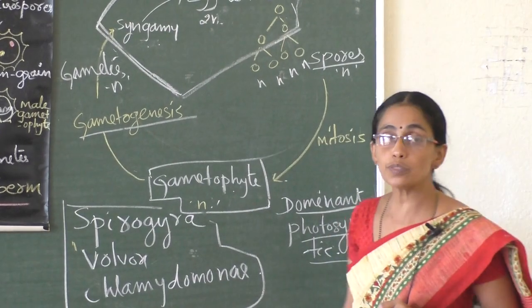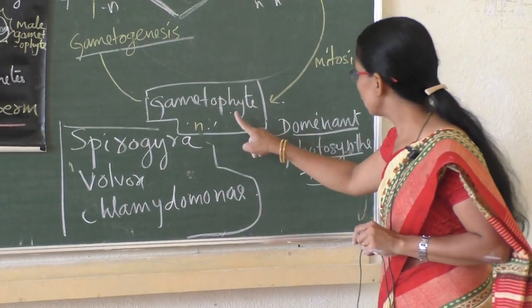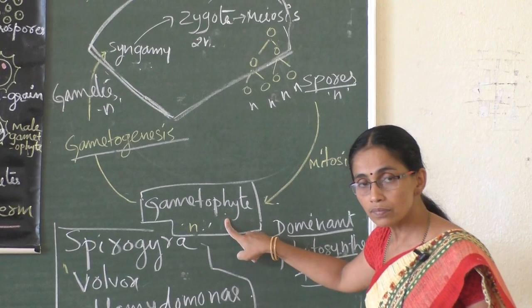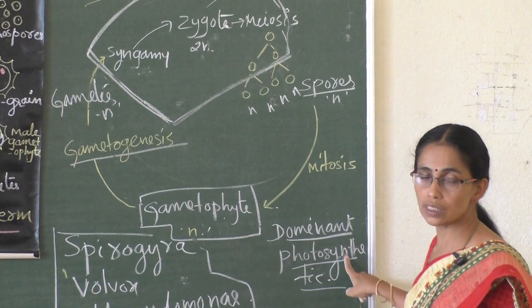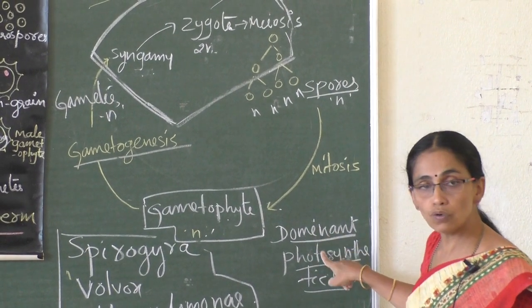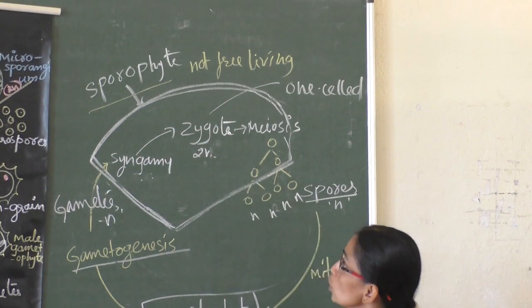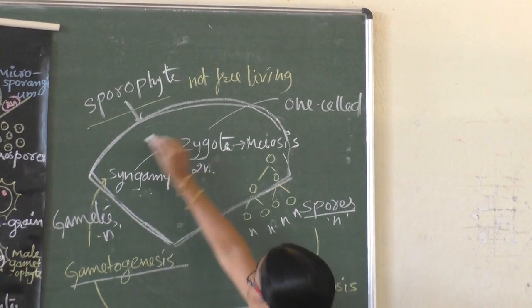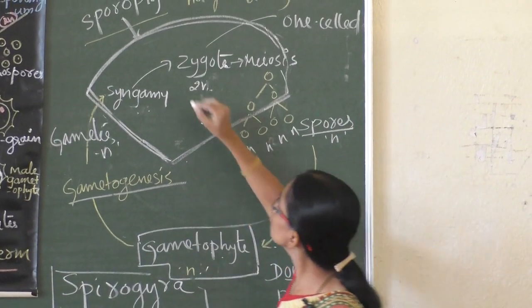Now, what is the difference between the gametophyte and the sporophyte? The gametophyte is dominant, photosynthetic, free living. What about the sporophyte? Now, this diploid structure is the sporophyte.